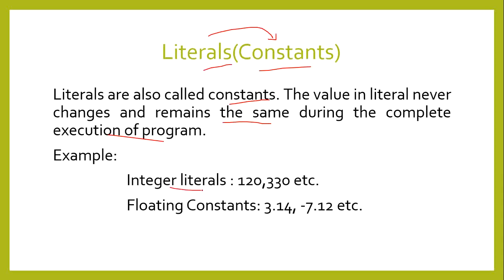For example, integer literals like 120 or 330 cannot change their value. Floating constants like 3.14, the value of pi, will never change. Minus 7.12 is also a fixed, constant value, so it comes under literals. Not only integer literals, there are real literals and double literals, which come under floating. So there are different types of literals. These are the things we have to discuss in this chapter, and next I will bring a new topic.